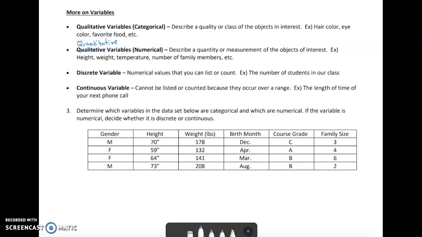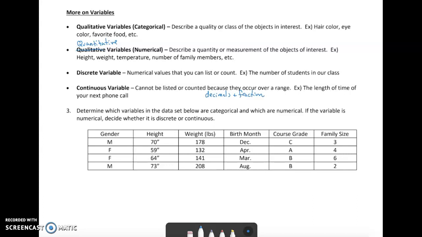So discrete variables are numerical variables that you can list or count. So an example would be the number of students in our class, right? We can list or count that: 1, 2, 3, 4, 5. The difference between that and a continuous variable is that continuous variables cannot be listed or counted because they occur over a range. So basically what that means is that all of the little decimals and fractions can occur.